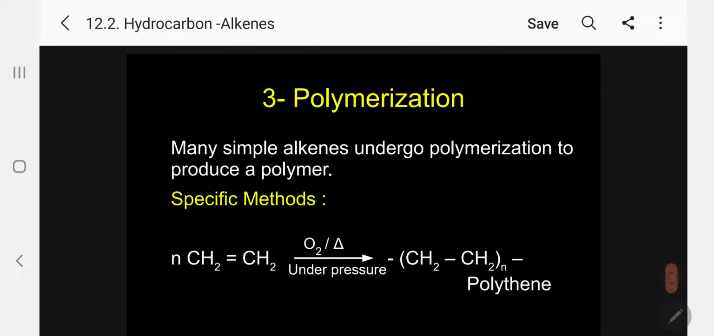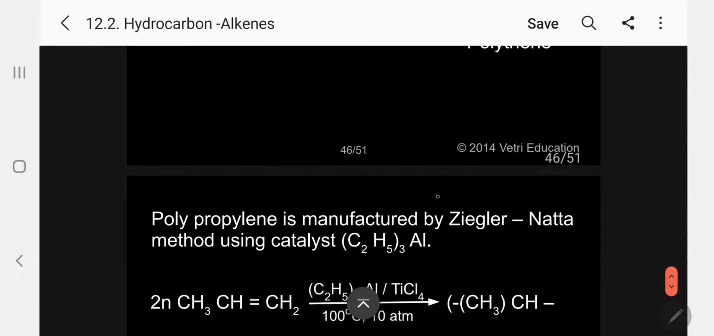Polymerization is another important third reaction. Generally, many simple alkenes undergo polymerization to produce polymers. The specific method is this: n CH2=CH2, in presence of oxygen under pressure and heat, you will get polymer. This is ethylene, n molecules undergo polymerization to give polyethylene or polythene. That is the normal bags we are using.